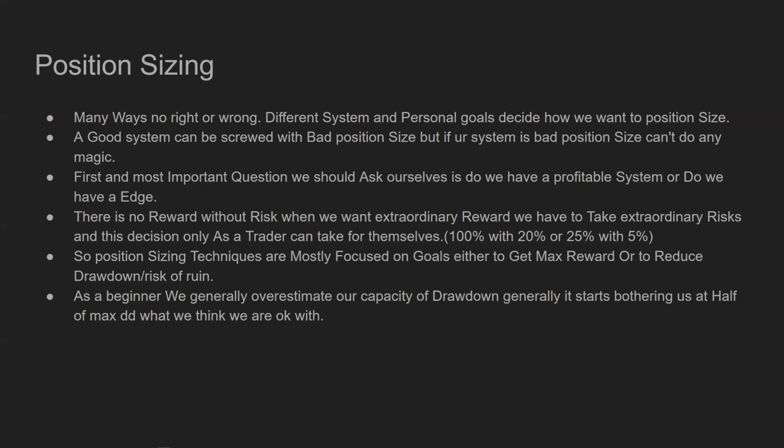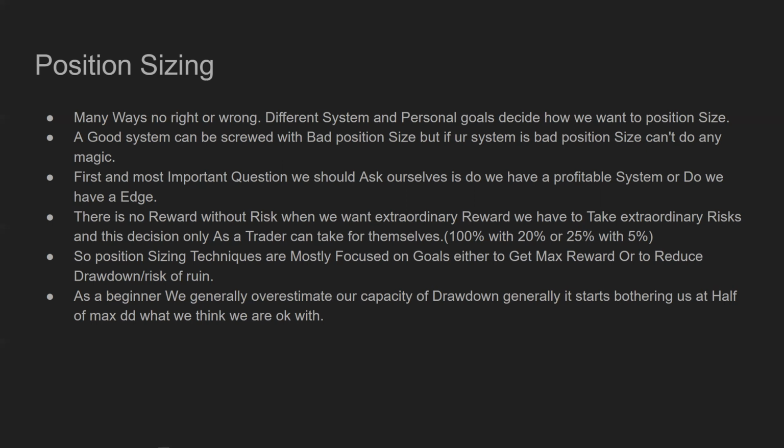And the last point I want to make here is, as a beginner, we actually overestimate our capacity to handle drawdowns, right? When let's say we are simulating our final position size in Excel, and we say, okay, we are okay with a 20% drawdown. But when in reality it comes, we will feel very different. And I don't think we will be able to handle it.